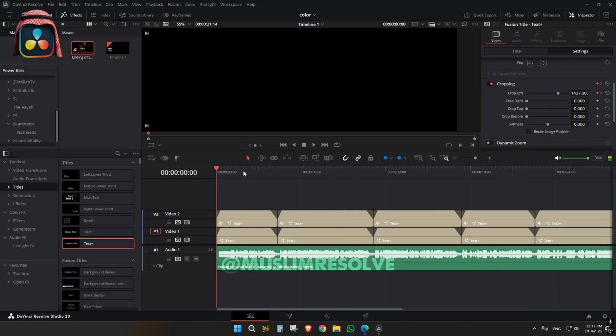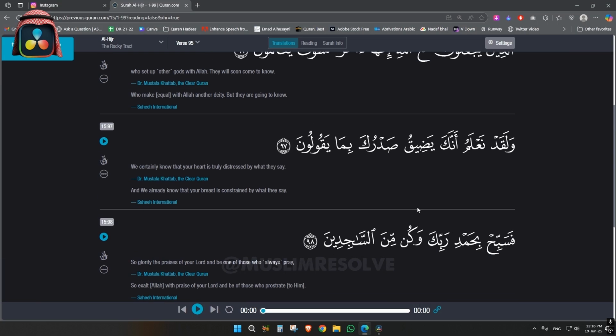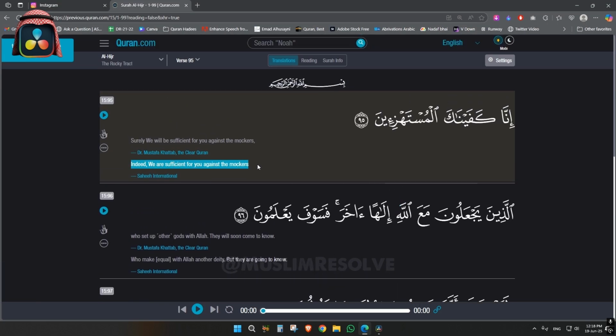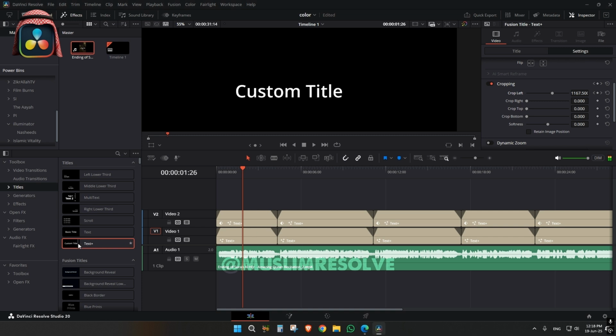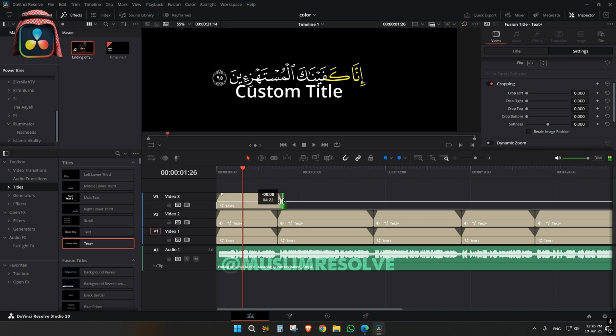Now you can add translation also from here. Just copy this part and add another text layer. Just fade in and fade out.